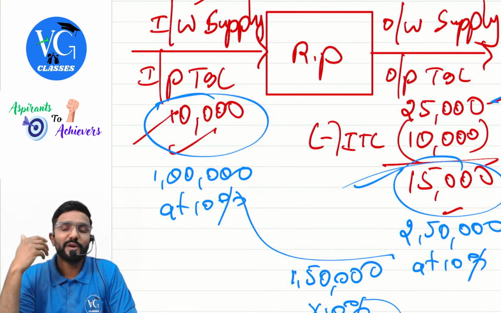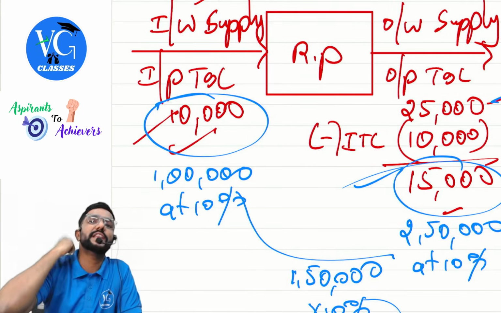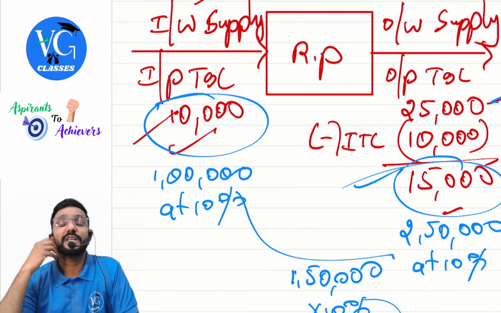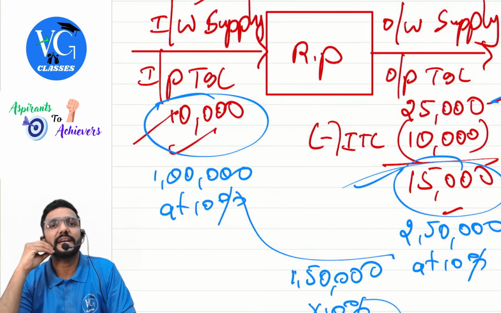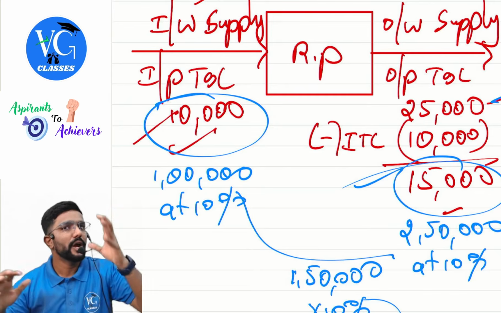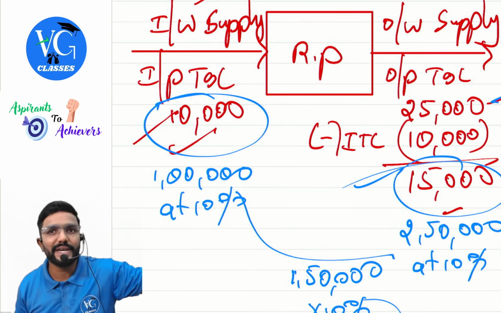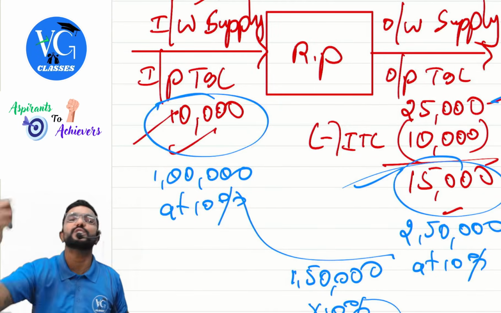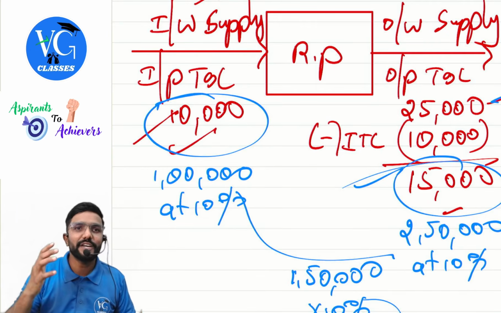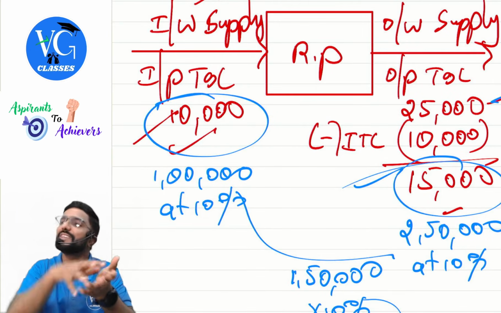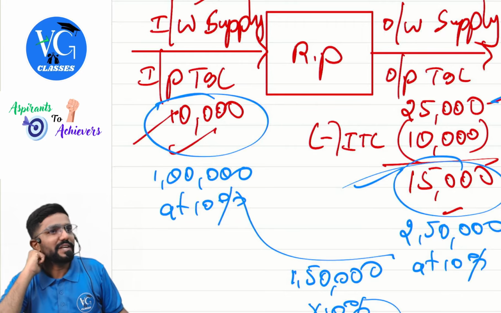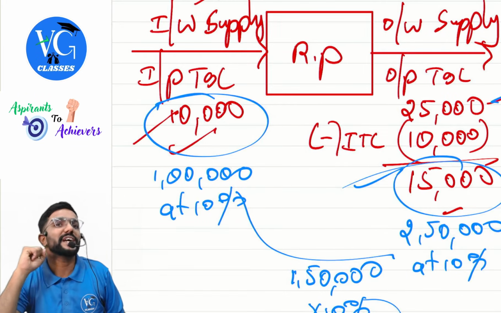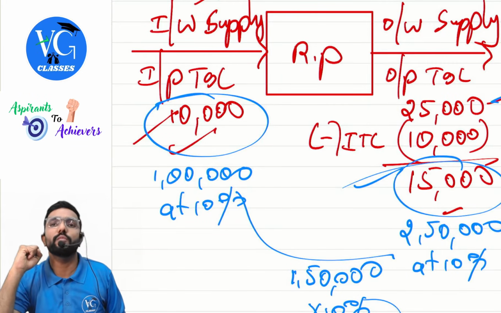No, you are not able to adjust one tax against the other. So this was the disadvantage under the previous indirect tax regime. Why so? Guys, simple. If I cannot claim the credit of the tax I have paid, what will I do? I will add it to the cost. When I add it to the cost, I will shift it to my customers. So ultimately, who will suffer because of it? My customers. They will end up paying more.